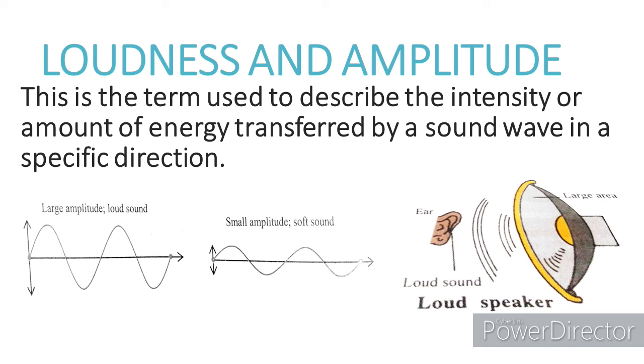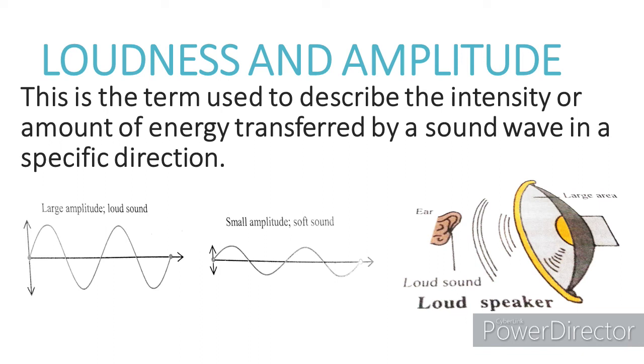Number one, the loudness of a sound depends on the total mass of air that is set into vibration. Now, how is that true? When a tuning fork is set into vibration and held near the ear, what happens is that a soft sound is heard. But if the tuning fork is pressed on the surface of a table, you would observe that a loud sound is being heard. Now, this is because the tuning fork forced the table surface to vibrate, and that vibration will in turn force the air that is close to it to vibrate. So the large mass of vibrating air will now produce the loud sound that is being heard.